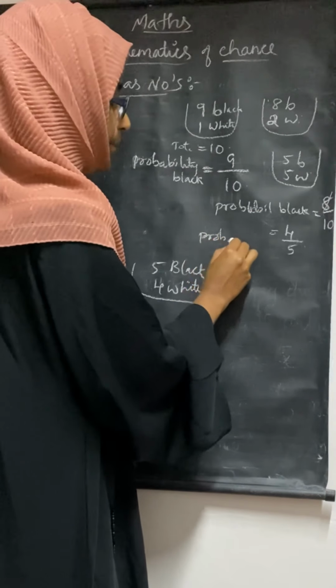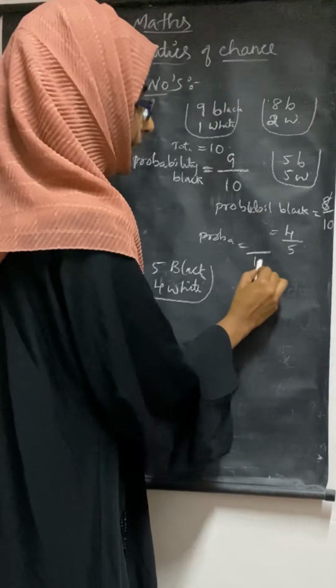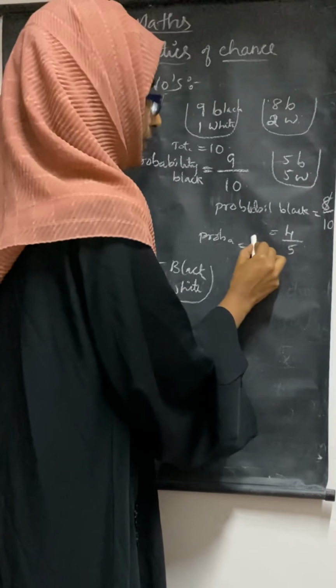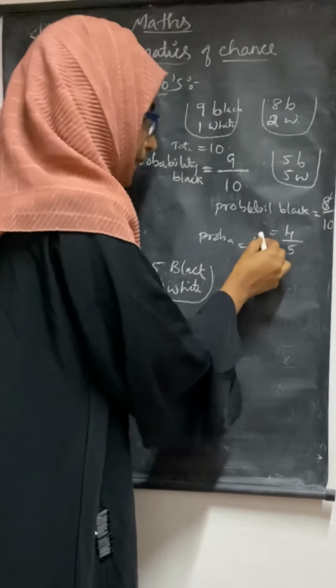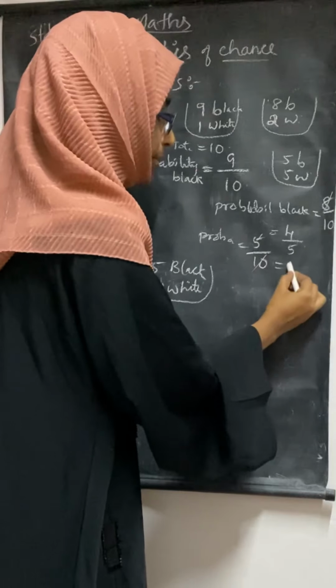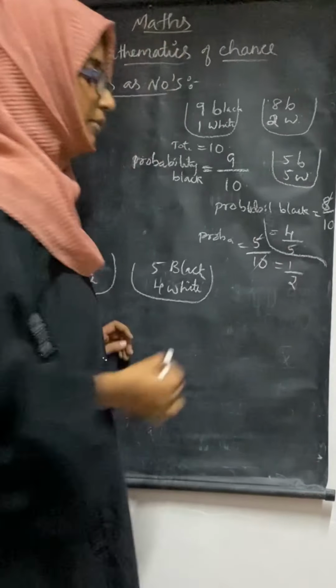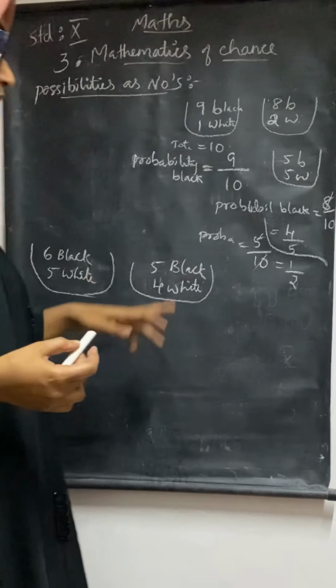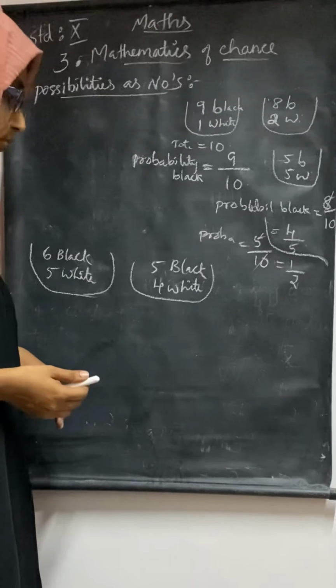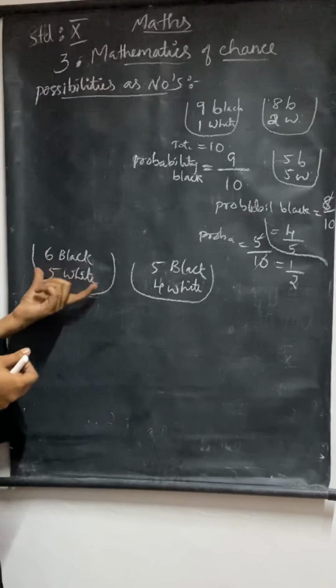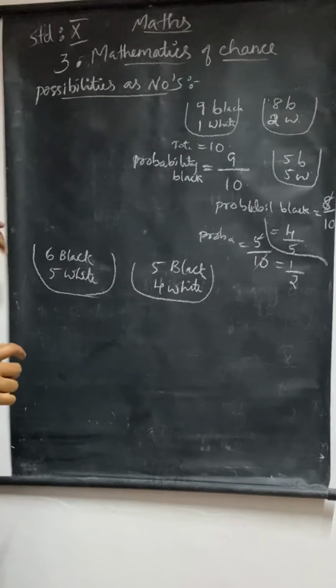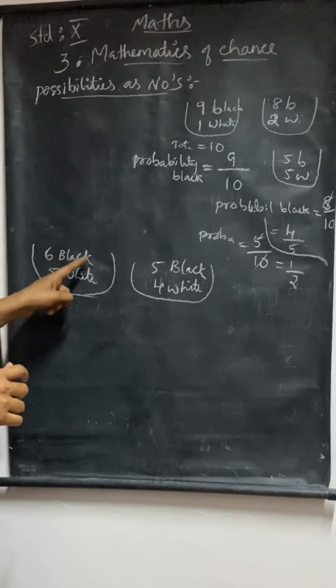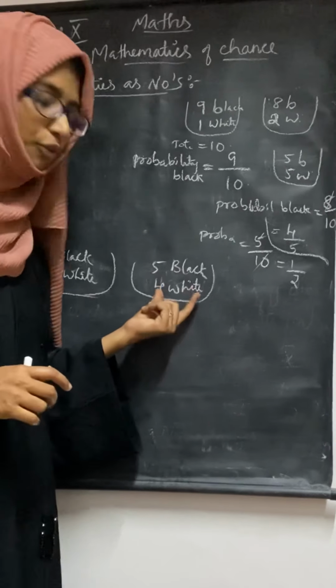You are getting probability, which can be written as total will be 10 and how many black? 5 by 10, or I can make it shorter by 1 by 2. So this is the way of writing probability of the given problems like this. Now we have 2 boxes here: 6 black and 5 white, and 5 black and 4 white.